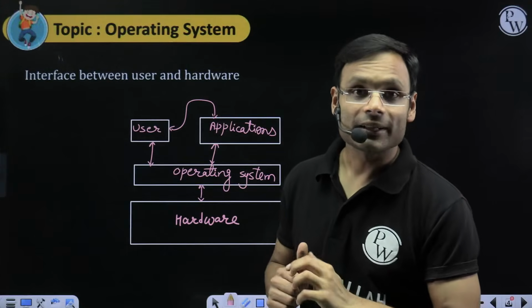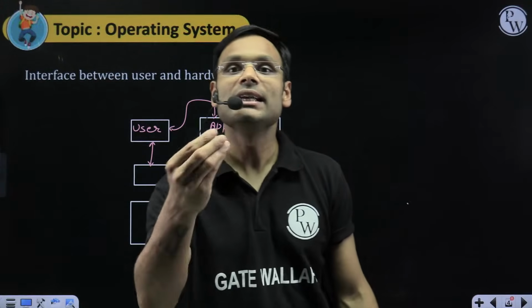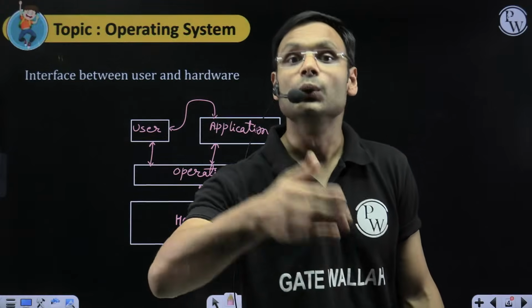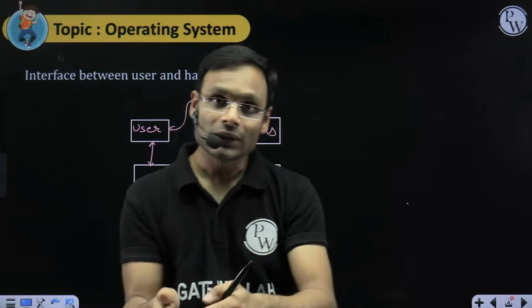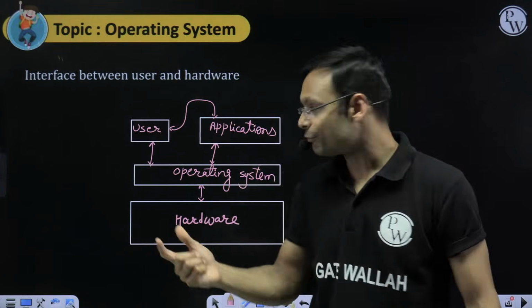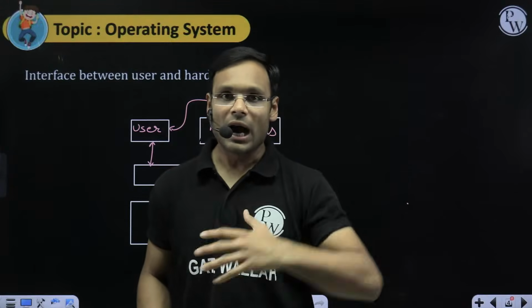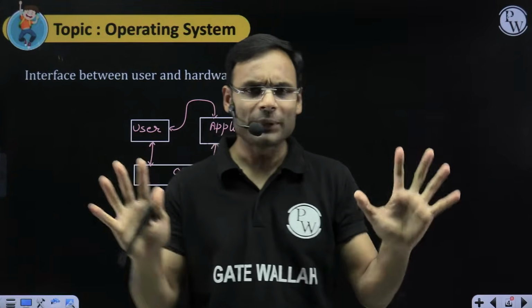And what is that? In operating system, some functionalities are there. Those functionalities you can utilize as a programmer, as a software engineer, so that you don't have to write the program or code of interaction of hardware. Let's say I want to write a new application, a new program.